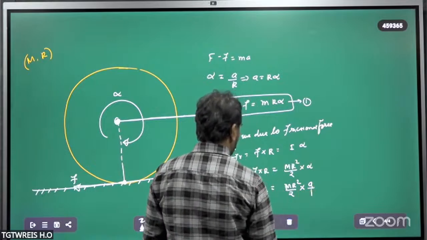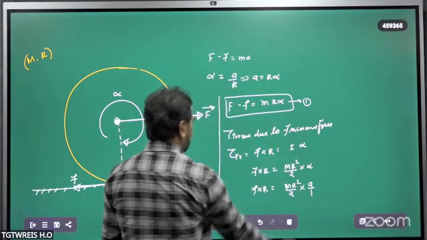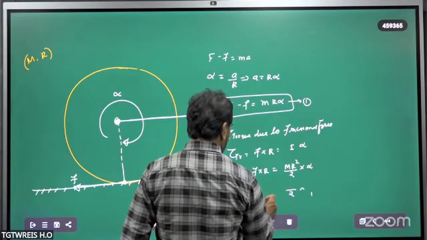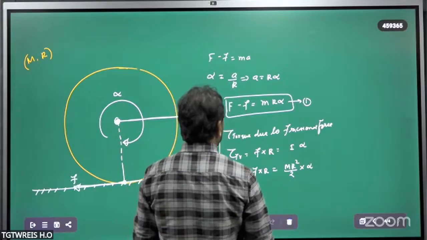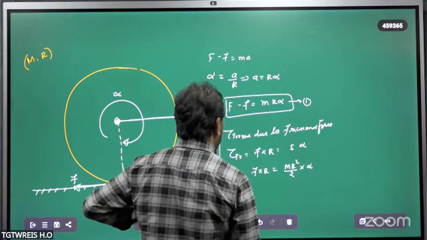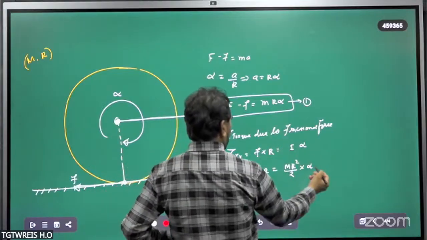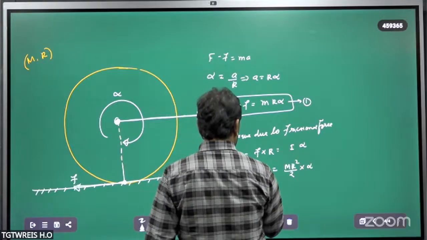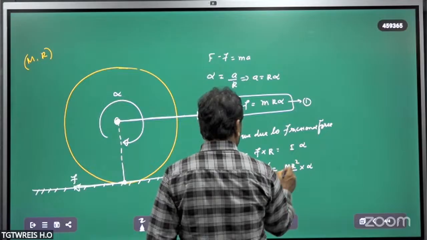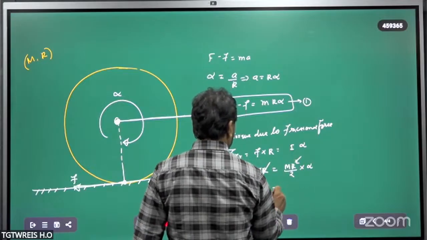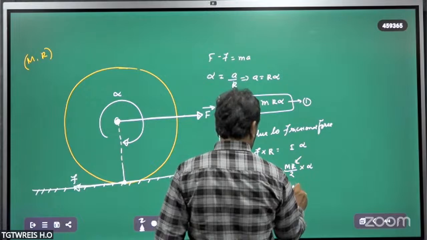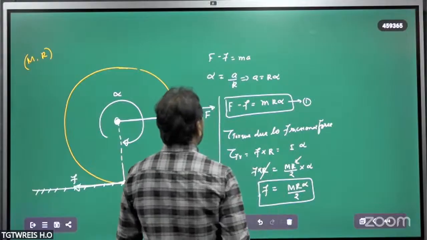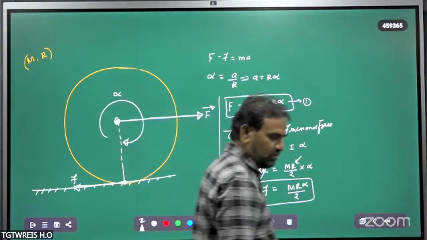So keep alpha as it is, no problem. You can write it as is. On both sides alpha is there, and R into R will get cancelled out. The friction force is equal to M R alpha upon 2. Let's take this as equation number 2.